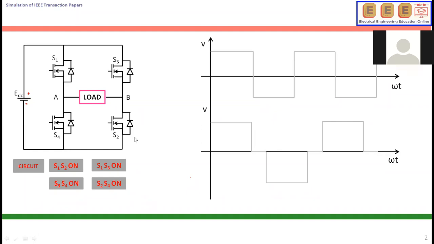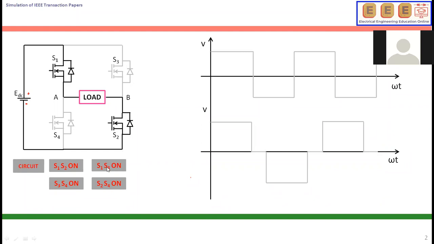As we know, current starts at positive and ends at negative. So it starts at the battery positive, enters here, flows from A to B through the load, then returns back to the negative. So I am giving positive voltage on the output side.